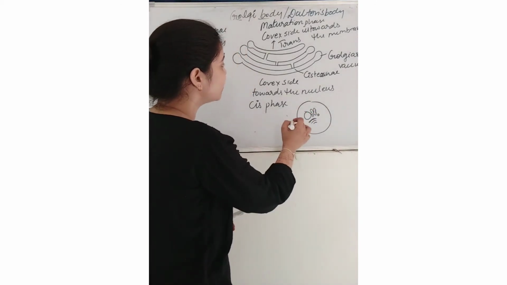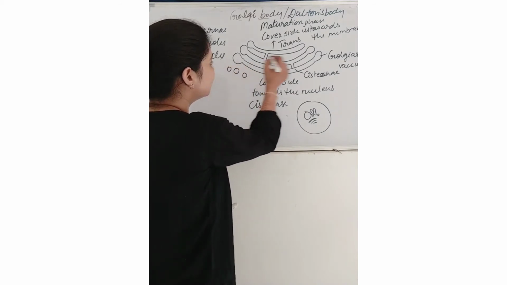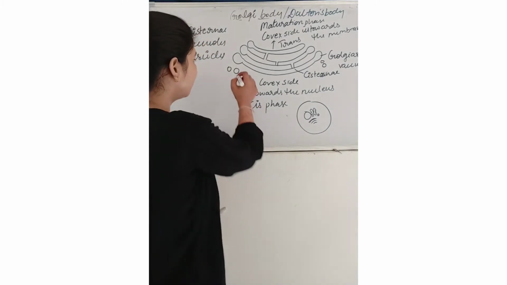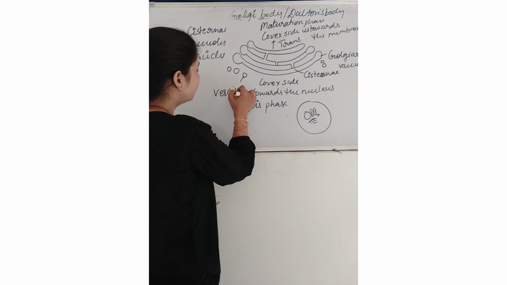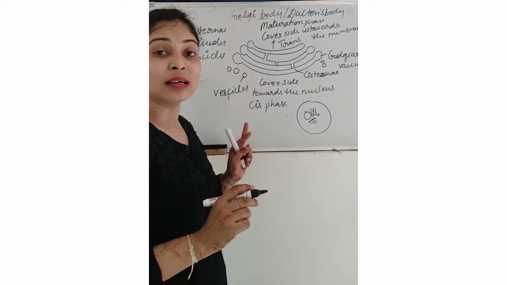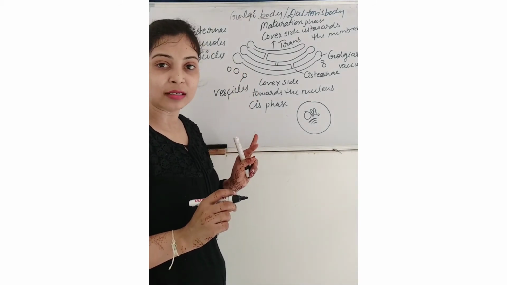So these small vesicles, which are filled with proteins, come near to the convex site, the cis phase of Golgi apparatus.